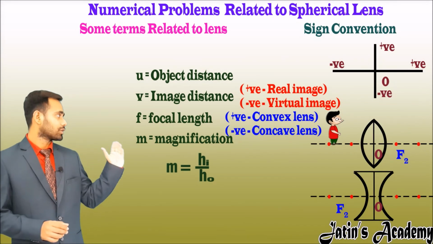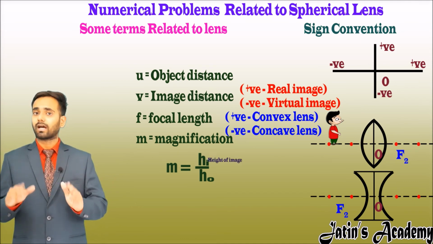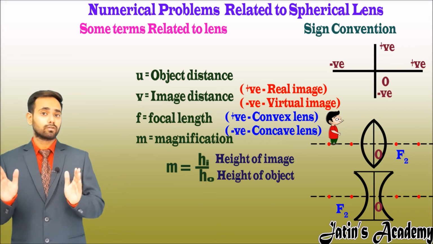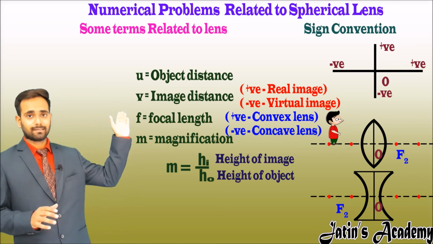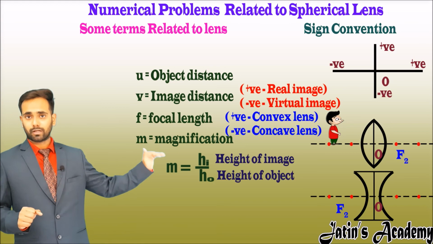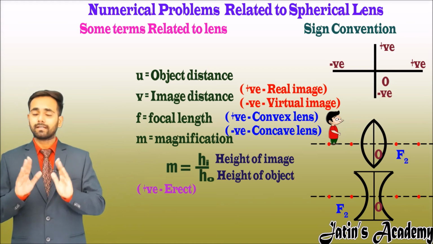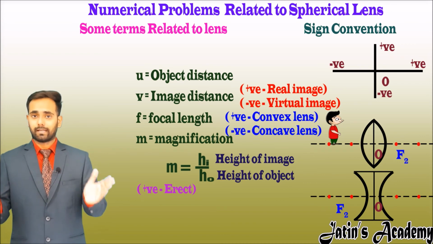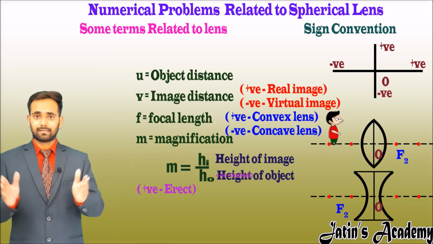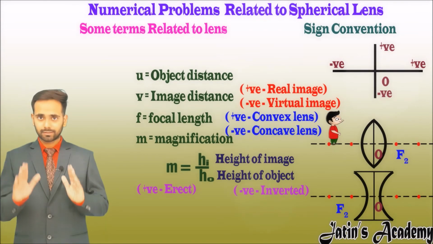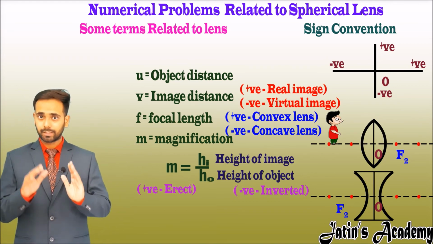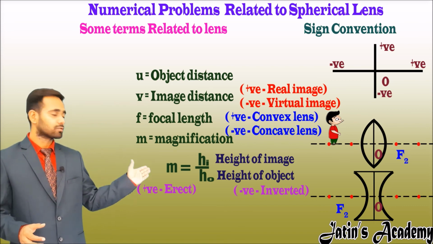Next terms are hi and h naught. Hi and h naught are nothing but the height of image and height of the object. Height of object is always positive because we place the object above the principal axis, so h naught is always positive and erect. Hi can be positive or negative. If hi is positive, we can say that the image is erect, and if hi is negative, meaning image is formed below the principal axis, then we can say that the nature of image is inverted. Next term is magnification. Magnification is nothing but the relation between the height of image to the height of object. So m is equal to hi upon h naught.